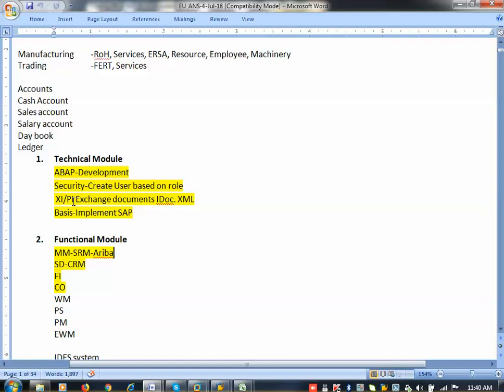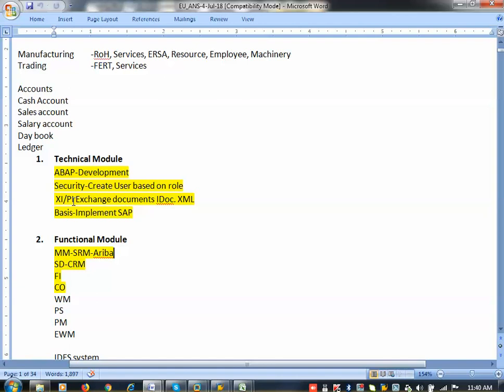What is the document type for Microsoft Word? .doc for the older version, .docx for the newer version. The same way for Excel, XLS for the older version, XLSX for the newer version. So these are the document types for Microsoft Word and Excel. The same way, SAP's document type is IDOC. Okay. So now when I create a PO, it will be saved in IDOC format in SAP. Or when you create a material master, it will be saved in IDOC format.